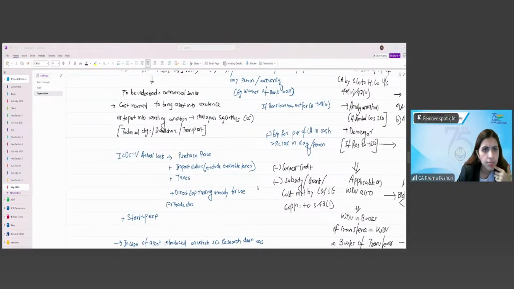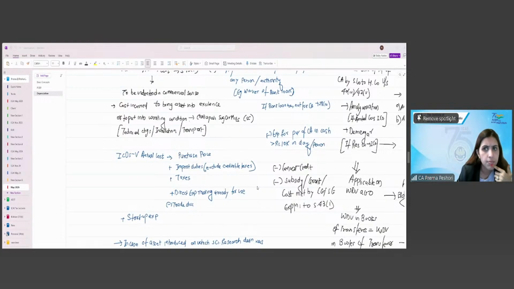Then ICDS 5: actual cost is purchase price plus import duties, excluding creditable taxes, plus direct expenses making the asset ready for use, less trade discount and rebates, plus startup expenses like pre-production expenses, then add interest up to the date put to use. It should be capitalized as per section 43(1) Explanation 8, section 36(1)(iii).